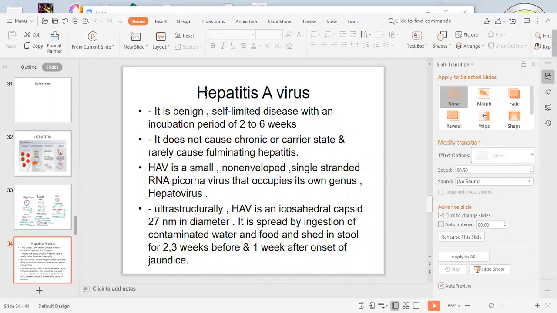It is an RNA picornavirus which occupies its own genus hepatovirus, with an icosahedral capsid 27 nanometer in diameter, and it is spread by ingestion of contaminated food and water.